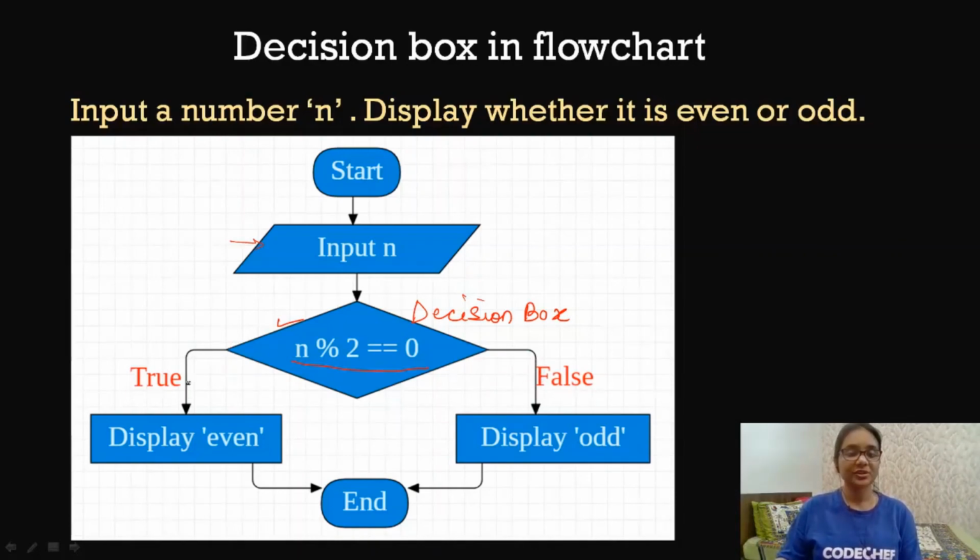So if this expression is true, then we need to display even. It is written in a processing box. And if this expression is false, then we need to display odd, which is written in a processing box. And after displaying even or odd, in both of these scenarios, the question will come to an end. It will mark the end of the instruction cycle. So both of these arrows point to this end or oval shaped box. So this is how we represent decisions or conditions in a flowchart.